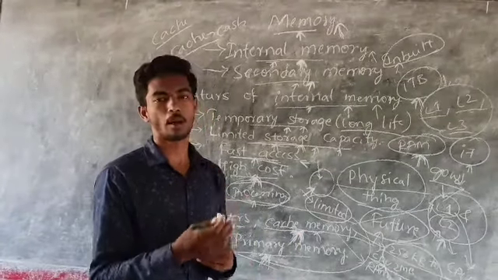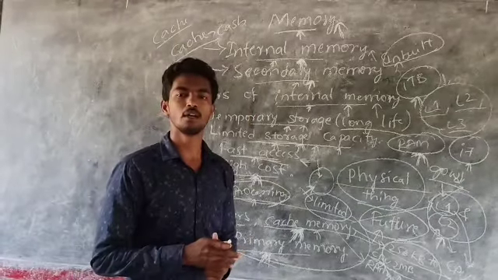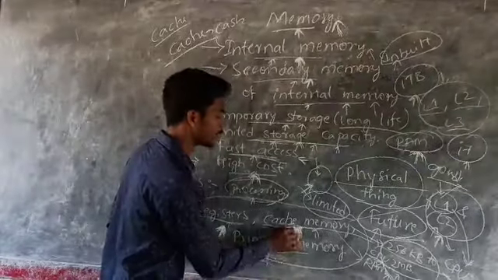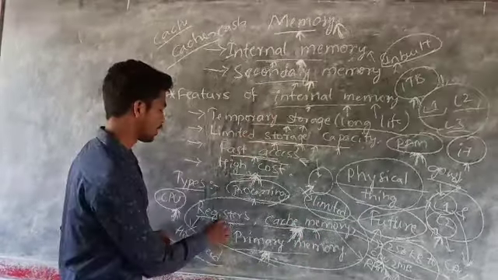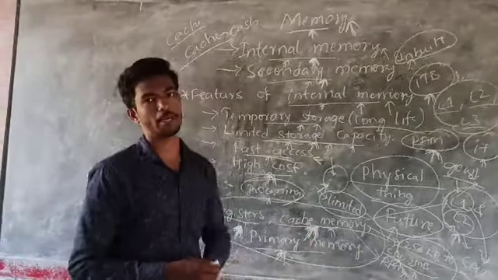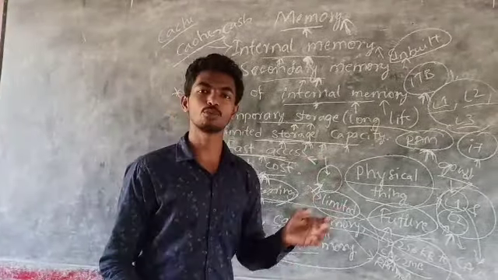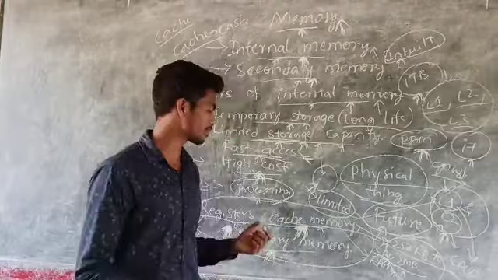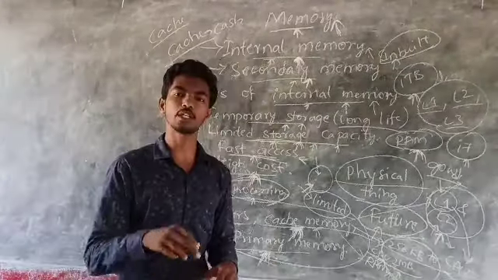When the computer is powered off and turned on again, there will be no data and instructions in the internal memory, that is the registers, cache memory and the primary memory. Primary memory is a high speed memory. It has two different types of memories, RAM and ROM. We will discuss primary memory in the next classes.